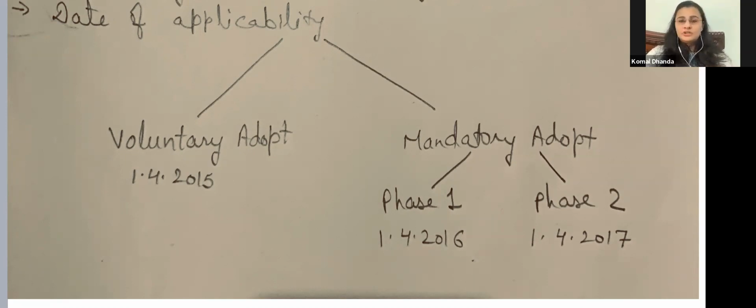But there was a condition. Suppose you adopted Ind AS in 2015-16. In 16-17 you cannot go back. Once you have adopted, you cannot opt out; it has to be maintained consistently in all the coming years. If you adopted it in 2015-16, then we generally make a comparative statement.